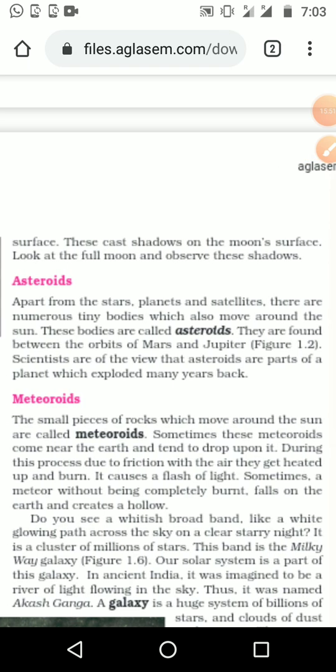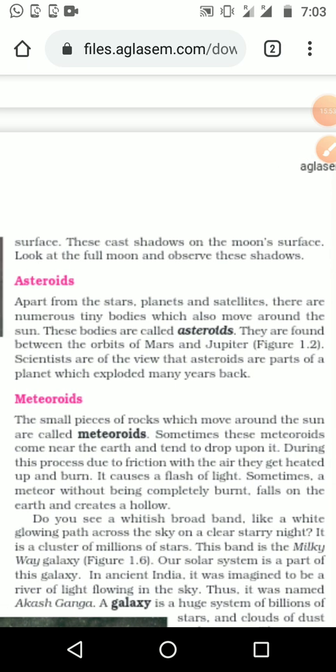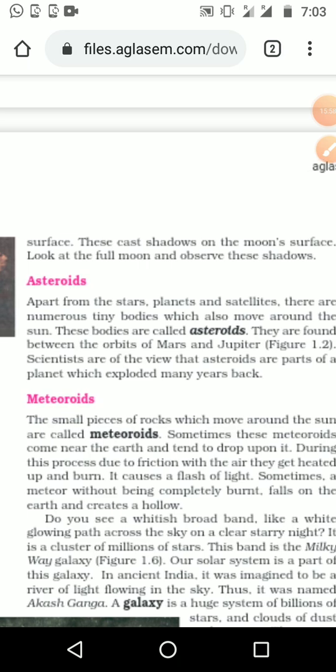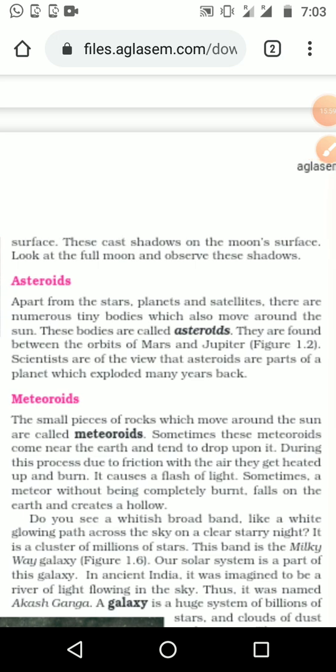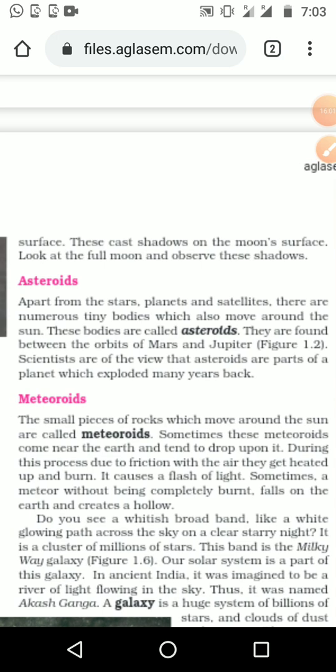Scientists also view the asteroids as parts of planets which exploded many years back. Many years back they were part of a planet, and because of some explosion in the planet they came out like that.